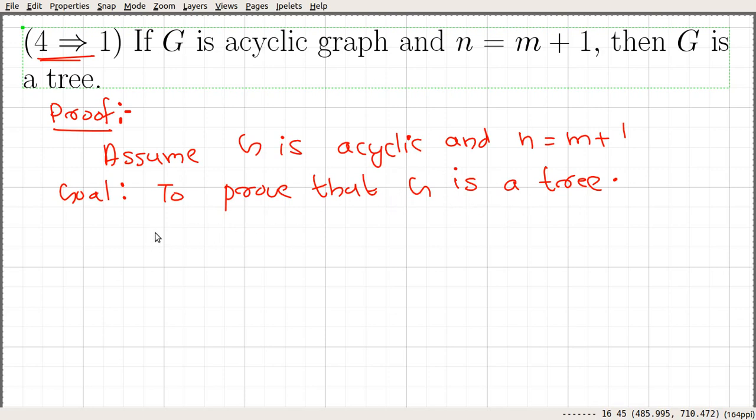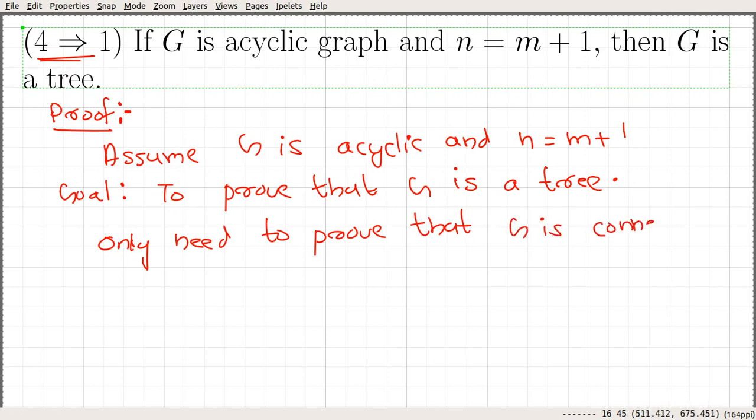So we only need to prove that G is connected. For the sake of contradiction, assume that G is not connected. Then we will go through some argument and arrive at a contradiction.